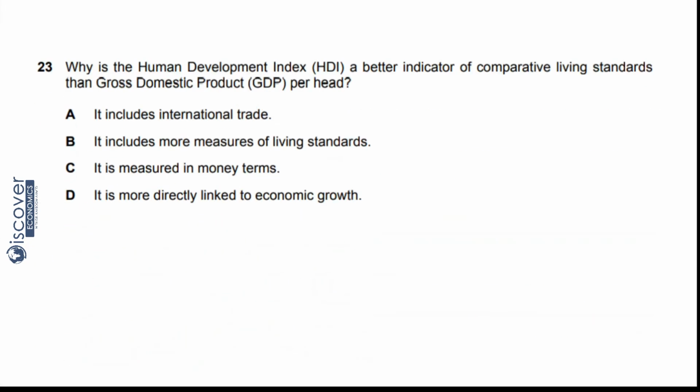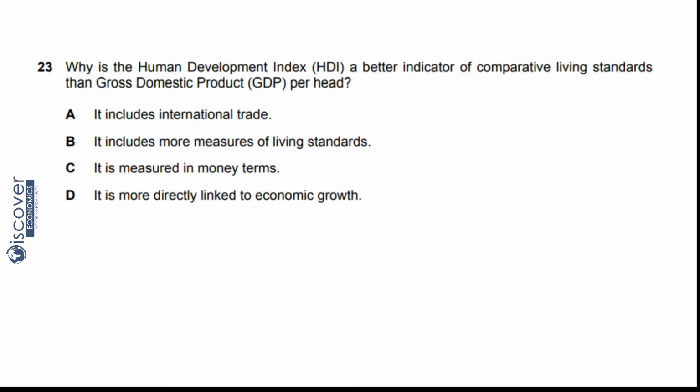Yes, we are correct. Now come to question number 23. Why is the Human Development Index a better indicator of comparative living standards than gross domestic product per head? Now in Human Development, what do we do in the Human Development Index? We talk about education, we talk about living, we talk about the income of the people. Fine. So you will have to keep in mind the definition of Human Development Index.